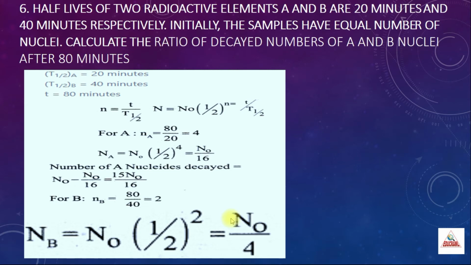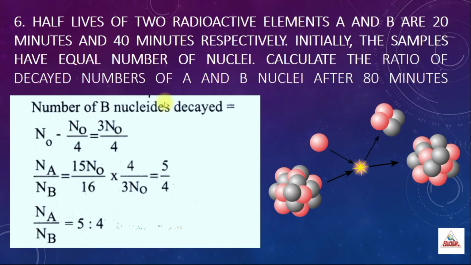So now how to find the number of B nuclides decayed? From the total number, we will subtract this N naught by 4. Then you will get the total nuclides decayed. So N naught minus N naught by 4, which is equal to 3 N naught by 4. So we have found the number of nuclides in A which decayed and B which decayed.